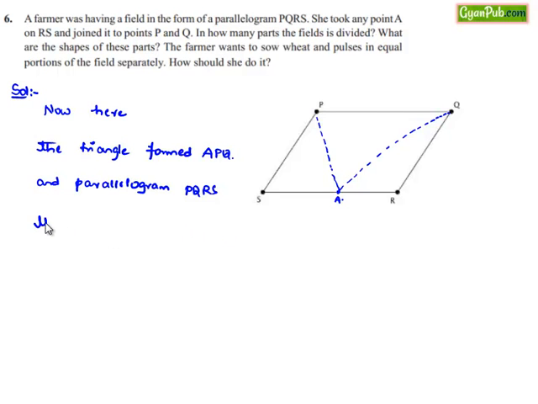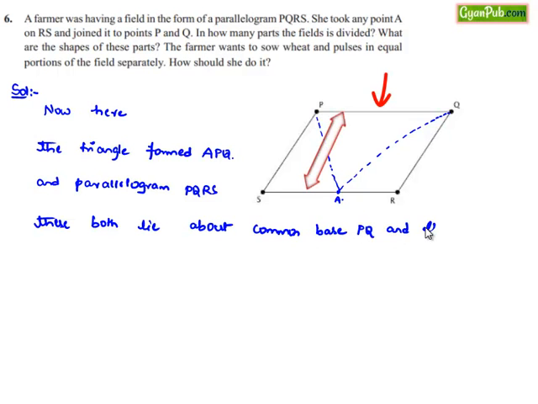These both lie on the common base PQ and they also lie between the common parallels, that is PQ and RS.